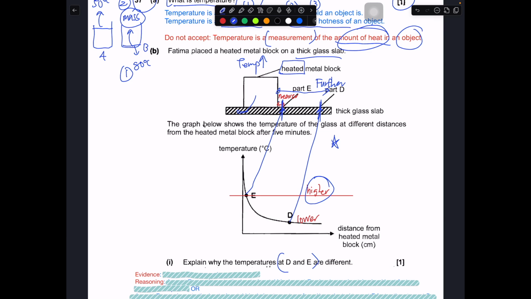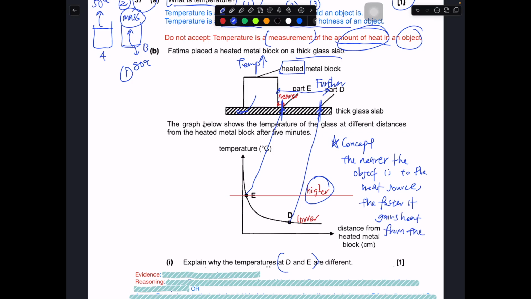So in this case, the concept being tested is distance.